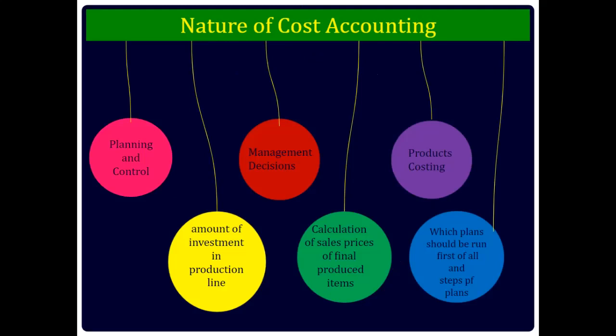Recognized as a profession, as cost accounting is a specialized branch of knowledge, it is recognized as a profession also. The Institute of Cost and Works Accountants of India provides professional assistance to cost accountants and frames the rules for their professional working and approach.